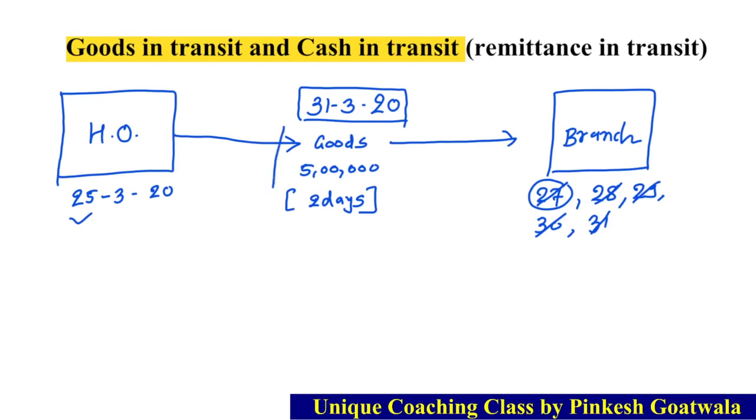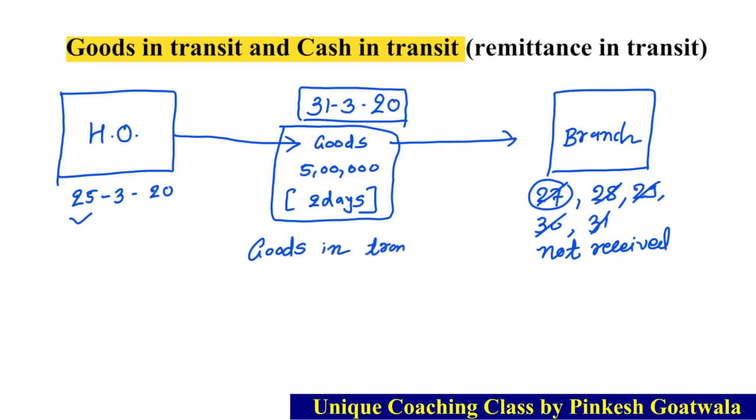What about these goods? Tell me, who has the possession of these goods? આ goods નું possession કોની પાસે છે? Okay, આ goods head office થી deliver થઈ ગયું છે. Okay, head office can give entry about that I have sent 5 lakh rupees goods. But branch can give entry that I have received 5 lakh goods? No, still it is not received by 31st March. Okay, so here these goods are known as goods in transit.